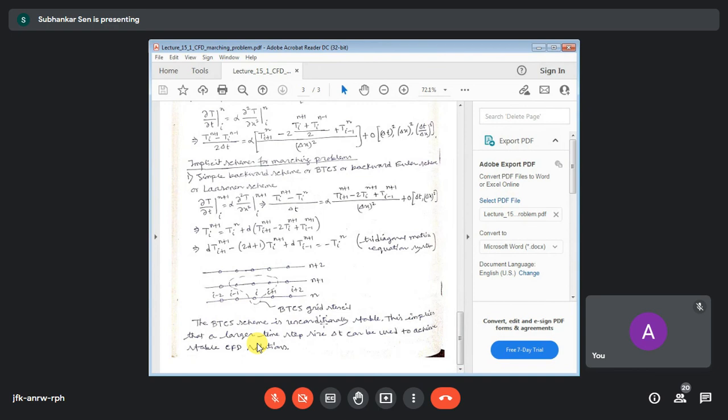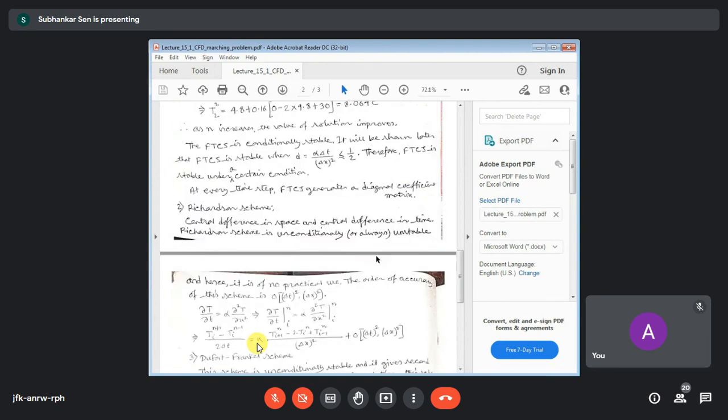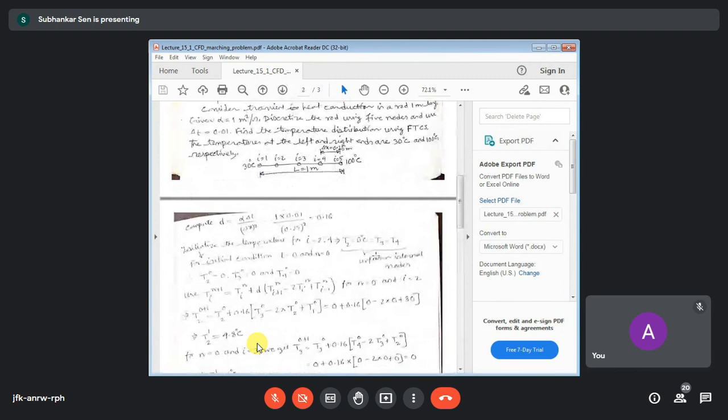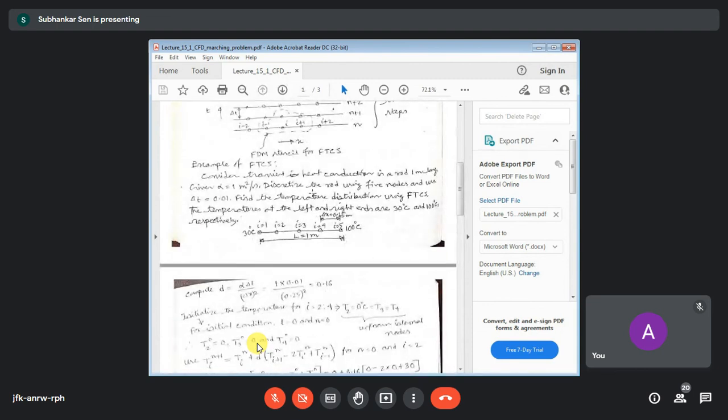Theoretically it can be any time step size, but practically we don't use just any time step size. We use a big time step size, bigger than that used in the explicit scheme. For this example problem, for the explicit scheme our delta t was 0.01.